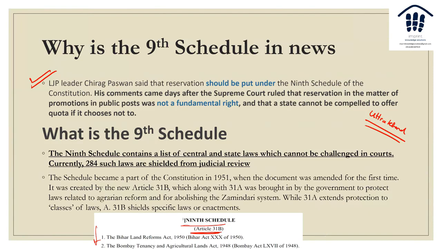Okay, and the schedule became a part, as we said, with the First Amendment, 1951, right? It created a new Article 31B along with 31A to protect laws related to agrarian reforms and abolishing the zamindari system, right? While 31A extends protection to classes of laws, 31B shields specific laws and enactments. Okay, so that is the idea behind it. So one article creates a class. These classes of laws can be protected under this, and 31B specifically says that this law is under this, and you cannot talk. The judiciary cannot actually have a say in this.